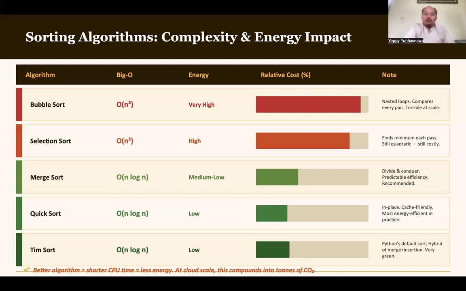If we want to do sorting, of course we can use bubble sort, selection sort, merge sort, quicksort, tim sort, any algorithm we can use. But it does not mean that all of the algorithms are efficient. The efficiency, the complexity of each algorithm can be different.